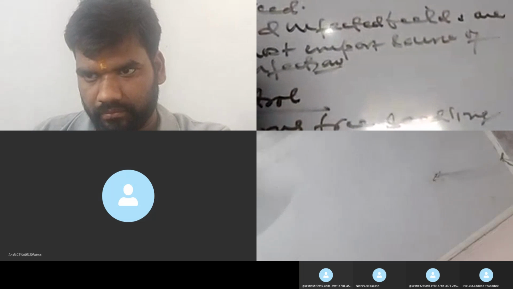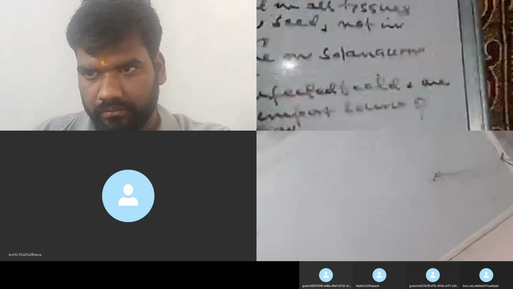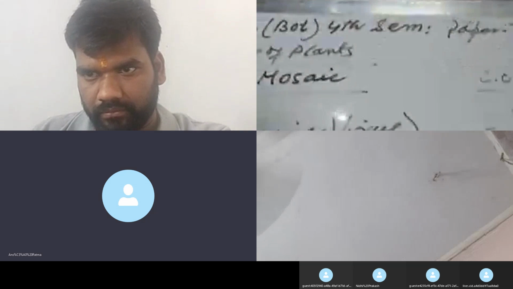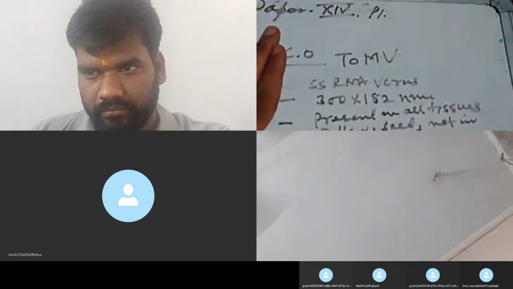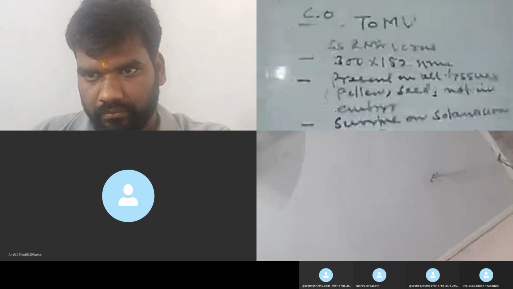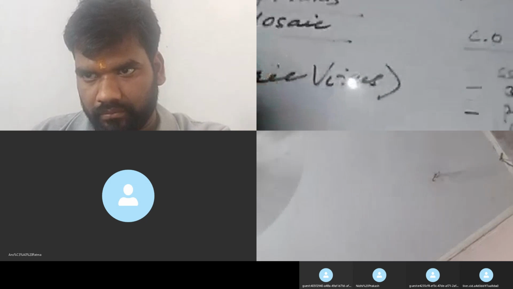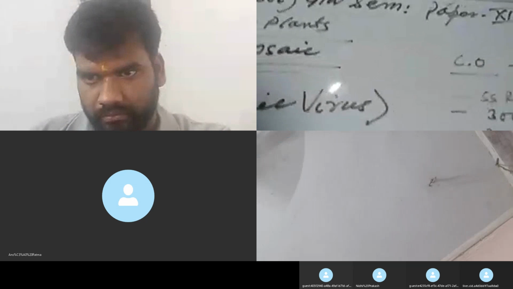After that, the tomato plants are uprooted from the field and thrown outside. So these are the symptoms of this disease. This is about the pathogen, which is the tomato mosaic virus, and this is about the control measures. This is all about the tomato ring mosaic disease, which is a very important disease.